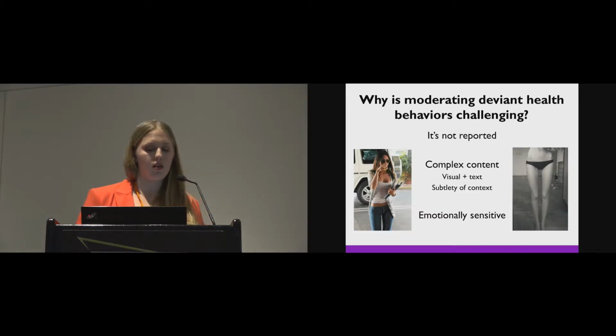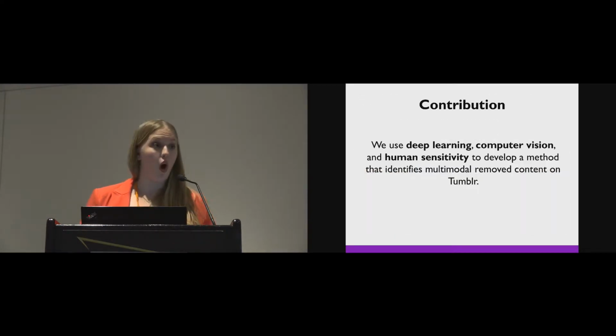Finally, though, the content is emotionally sensitive. The photos I show you here and on the last slide only scratch the surface of how graphic this kind of content can get. Analyzing this content is an emotionally draining and exhausting process. And we think that maybe there are automated approaches that might be able to alleviate how emotional and how draining this task is. So our contribution with this paper is that we use deep learning, computer vision, and human sensitivity to develop a method that identifies multimodal removed content on Tumblr.